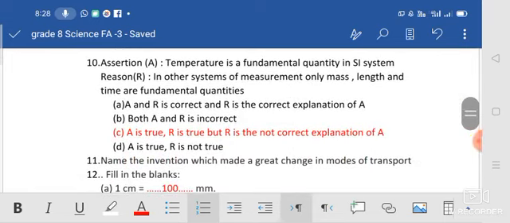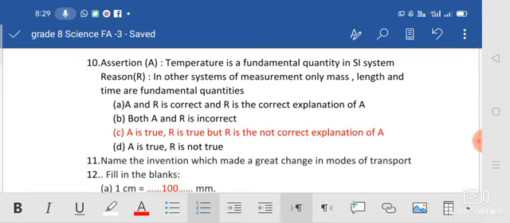Next, assertion reason questions. Two statements are there. One is assertion and another one is reason. You want to read the statements and tick which of the options is right. Okay. Temperature is the fundamental quantity in the SI system. Is the statement true or false? Yes, true. Temperature is a fundamental quantity.